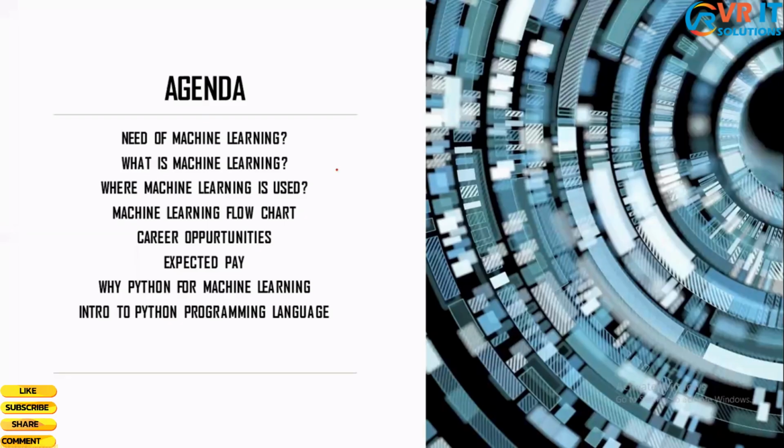Before we get started, let me discuss the agenda or the topic that we're going to discuss. So we're going to begin with understanding the need of machine learning, why it is important, what exactly machine learning is, and some of the uses of machine learning. Once we are done with that, we will look at the machine learning process beginning from understanding the business objective to deploying the model.